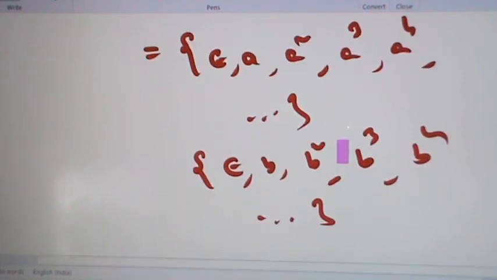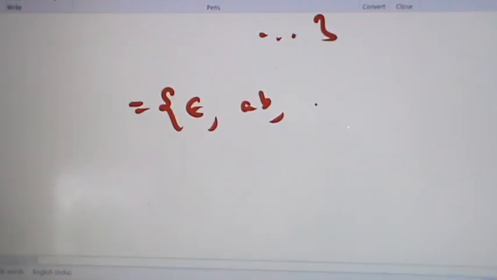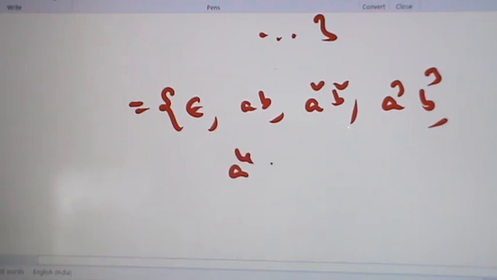Now concatenate, I am taking this for convenience, a square with b square. We have a square b square. In the same way we have a cube b cube, a power 4 b power 4 and so on.